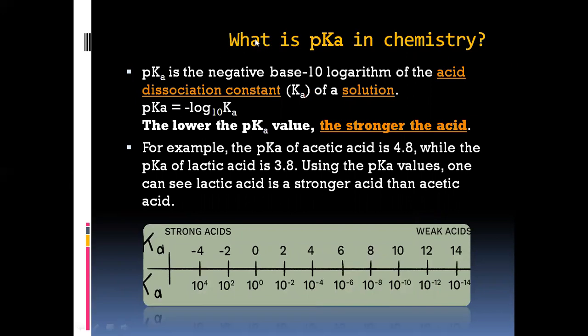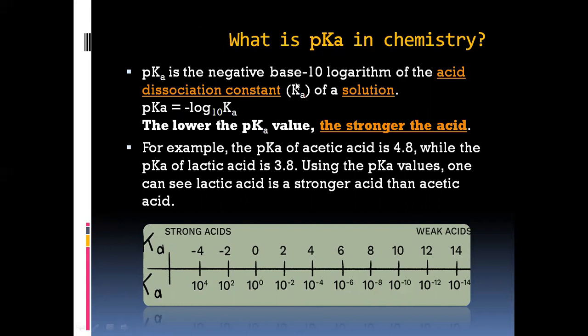Well, the next concept is, what is pKa in chemistry? Here, this pKa is all about the strength of the acid. Whenever we talk about acids, we divide the acids into two sets. One is the strong acid and the other is the weak acid. So, on what basis are we going to divide them into strong and weak? Obviously, depending on the dissociation of those acids.